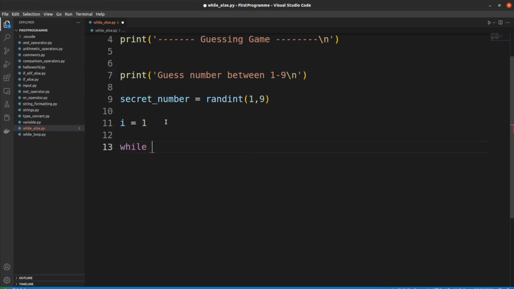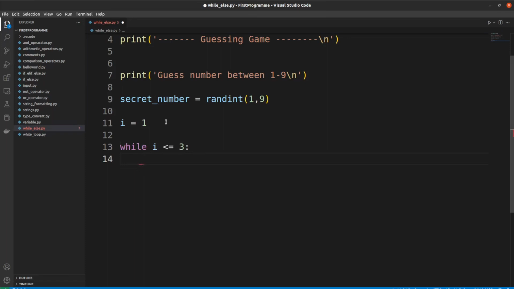Inside this condition, I put i less than or equals to 3, because we need to iterate 3 times, because our condition is that we need to give 3 chances to our player.